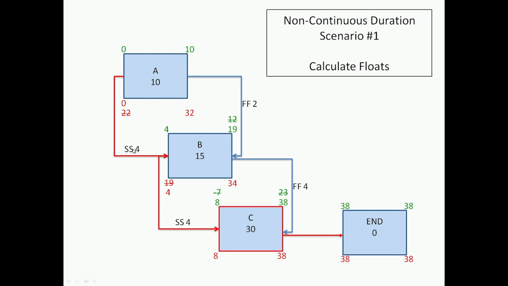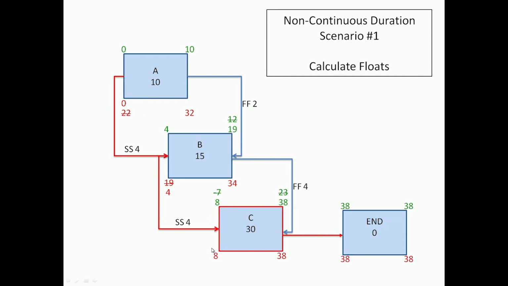Here, if we take a start relationship, I have to take the late start minus the early start, and 4 minus 0 minus 4 gives this. There is no float on this, and you can see that this is also one of the critical relationships.